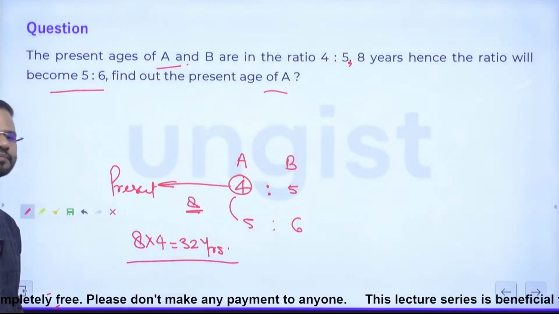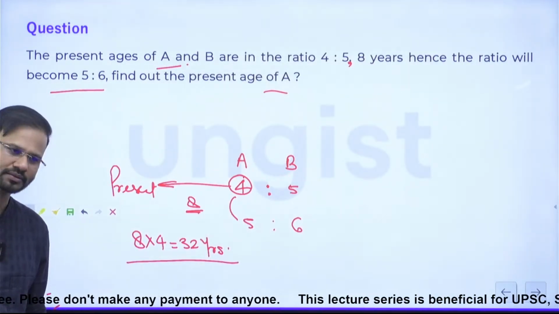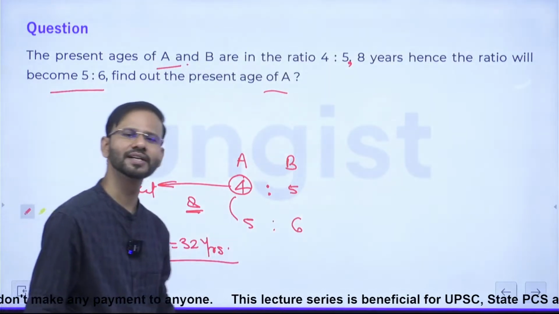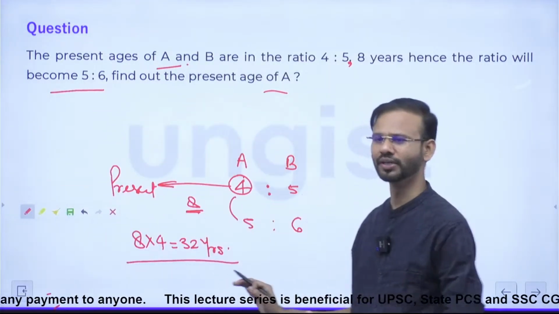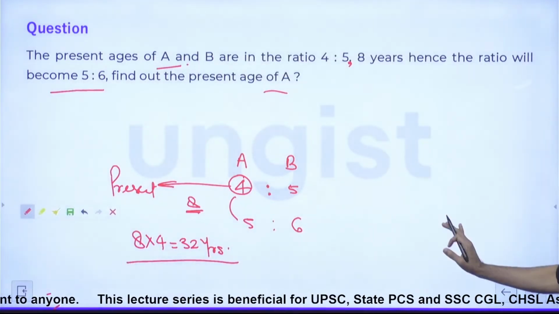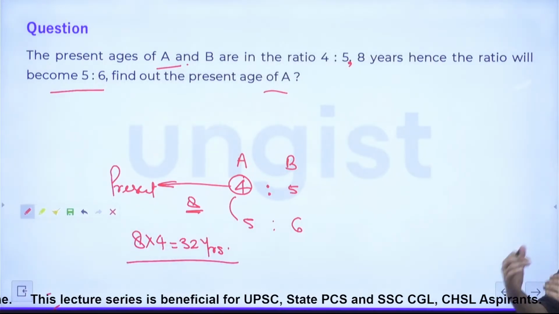Friends, any doubt? Clear? Right, everybody? Any confusion, guys? So this is the property of ratio only, right? This is the property of ratio, friends. Correct? So we are just utilizing the property. That's it.